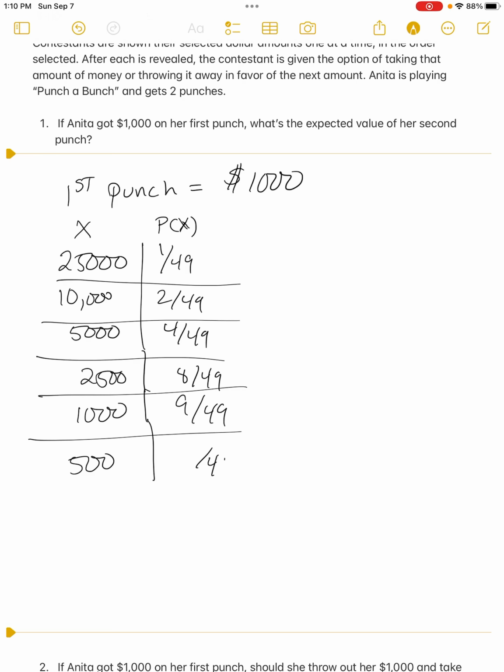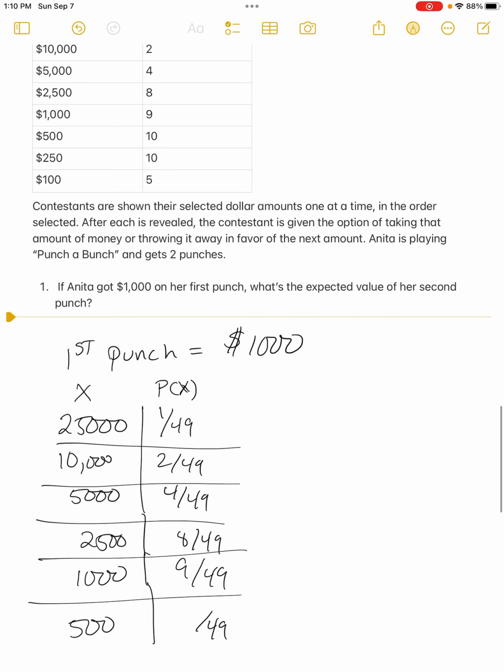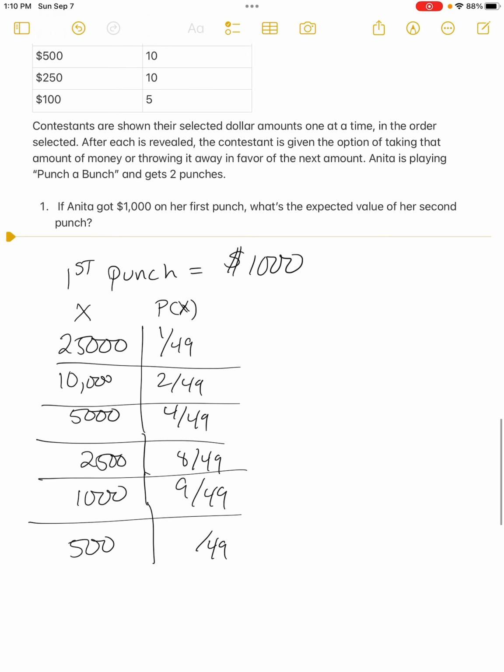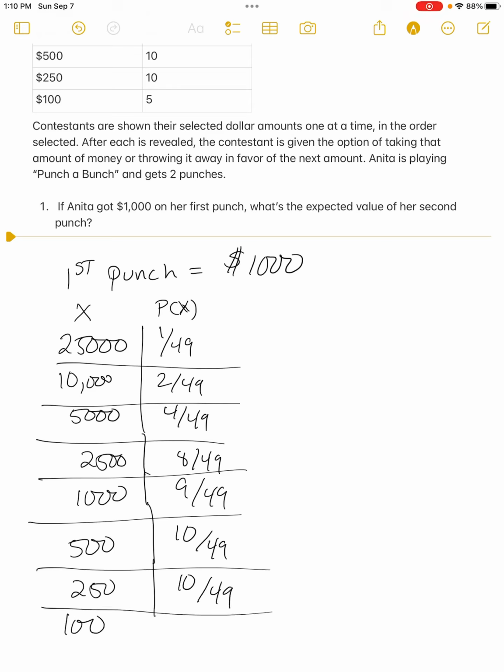For 500, we know our bottom number is 49. What's the top number? It's 10 out of 49. 250 was also 10 out of 49. And I believe 100 was less than that. Oh yeah, we can still see it up there: 5 out of 49. There are my outcomes, the dollar amounts that I could get, and their associated probabilities.